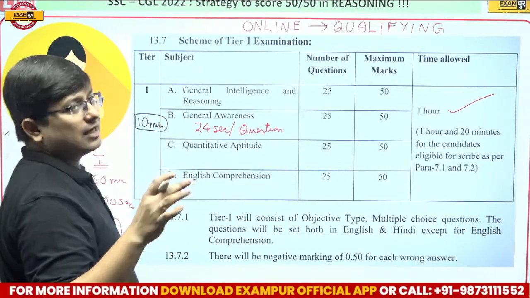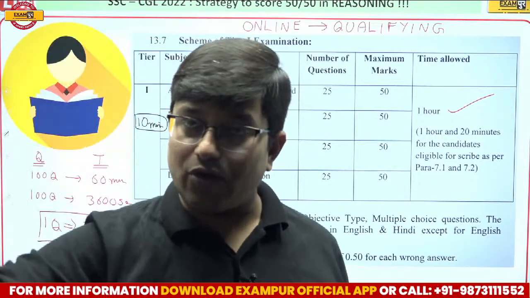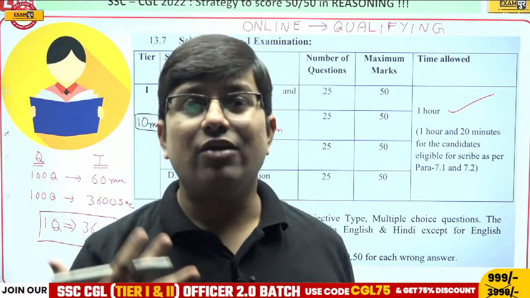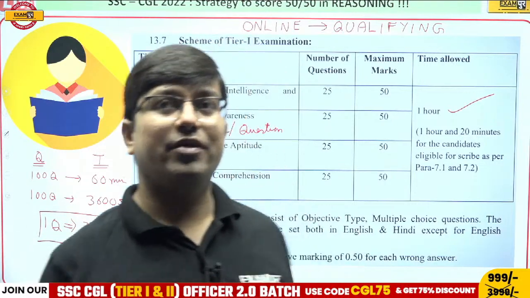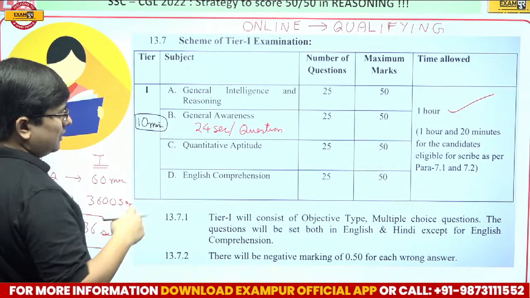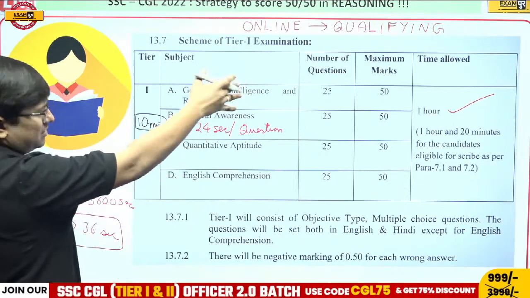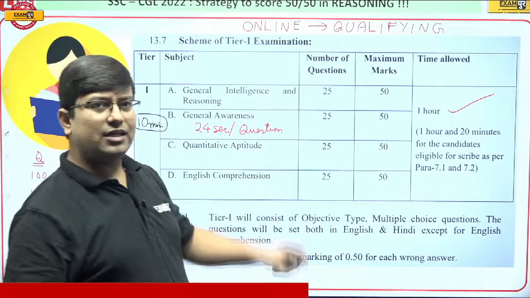See, first we will decide the time. Thereafter we will discuss the chronology: what should be the chronology of these sections, and in which order you have to attempt them. Now, after that, let us take the next section, the subject reasoning, general intelligence and reasoning.